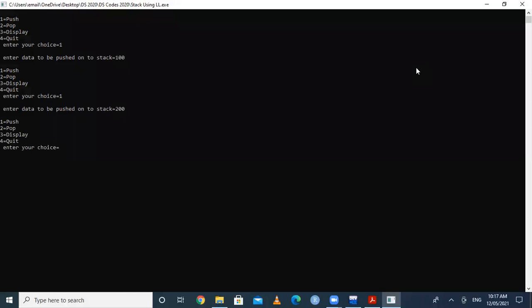I am choosing same option number 1. Again, data is equal to 300. Again, I am going for the same option. Again, data is equal to 400. So now these elements 100, 200, 300, 400 are pushed onto stack. Can anyone tell me how many elements I can push here in this stack using linked list?